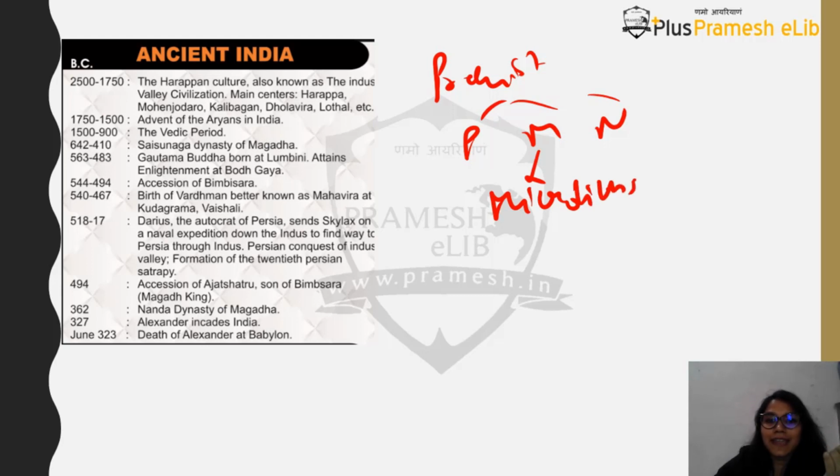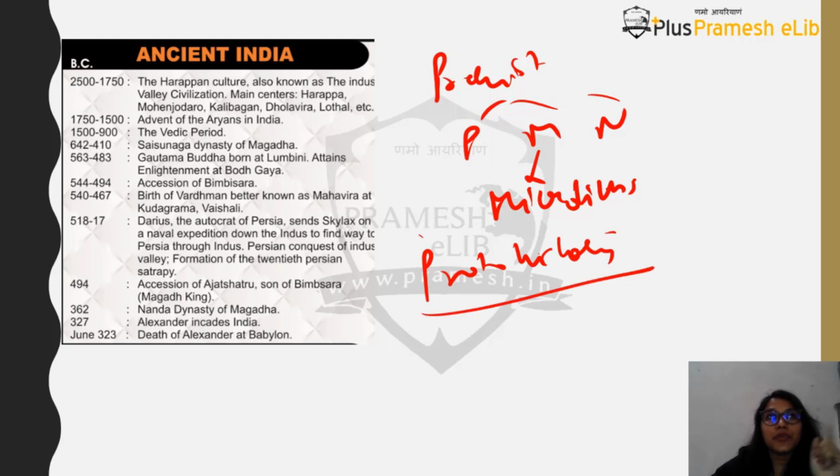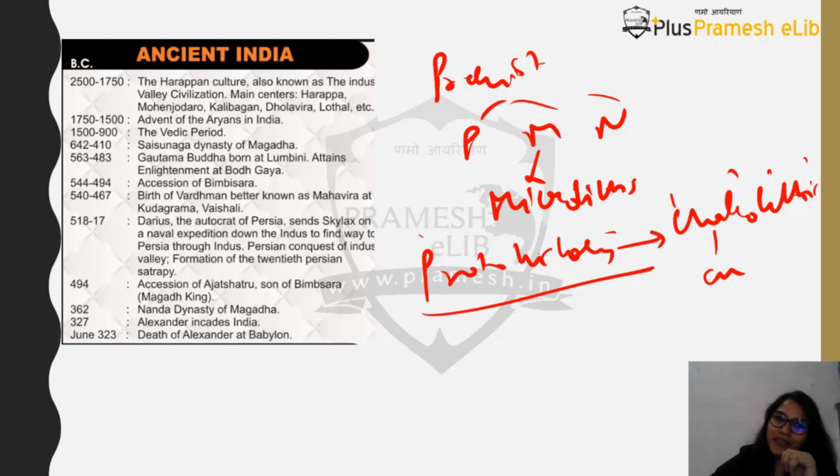Now we move on to the next phase called proto-history. In proto-history, you will find that this is the starting of the Chalcolithic period. Now, what is Chalcolithic? Lithic means stone. What does Chalco mean? Copper. So it's a copper stone age. That means here the presence of copper has been found. Here people have started using copper as a metal.